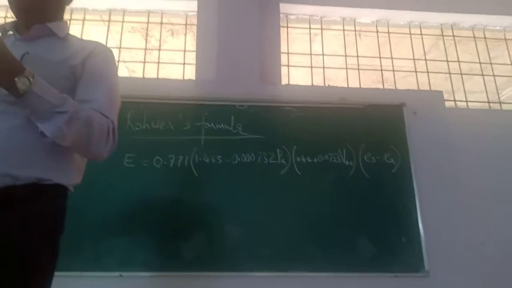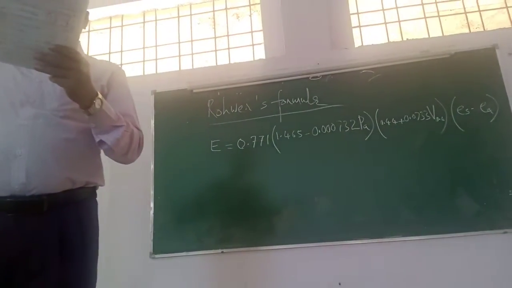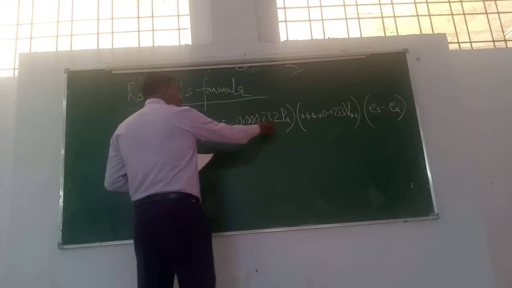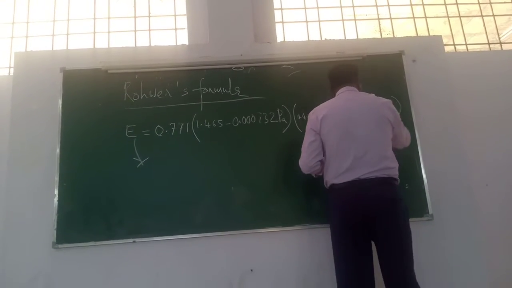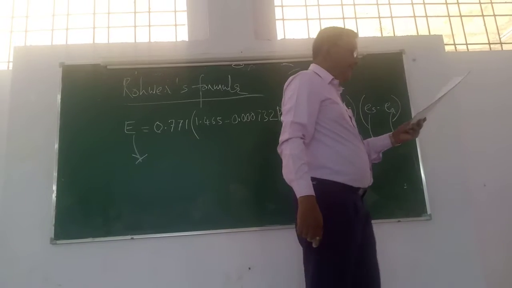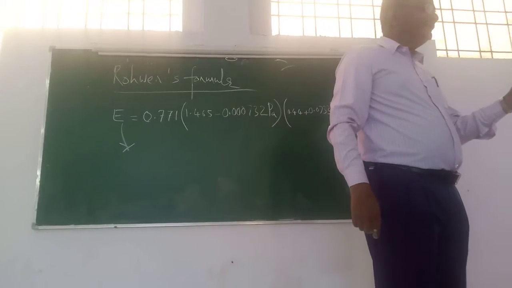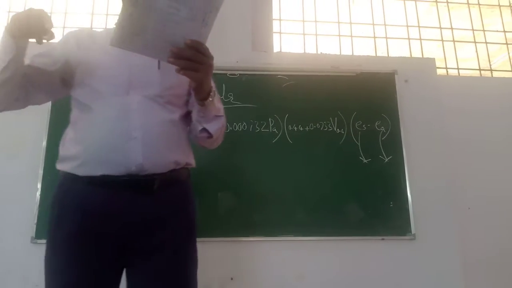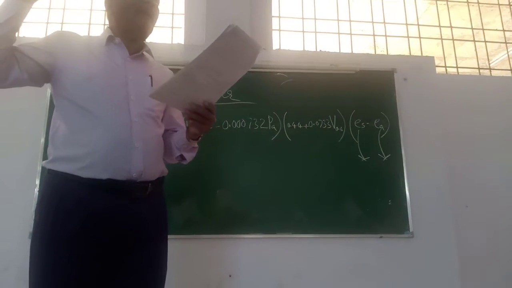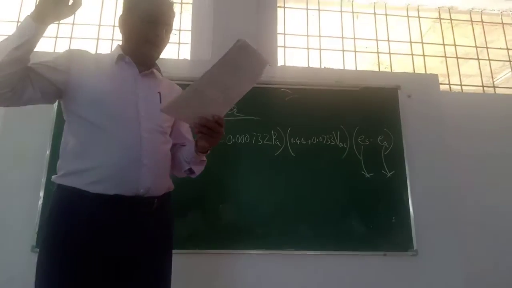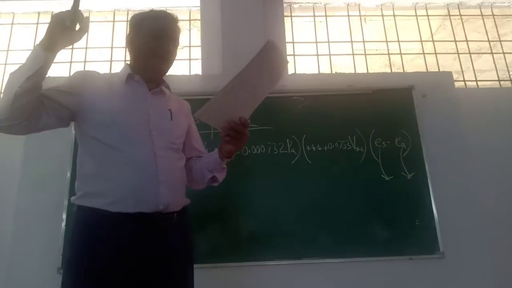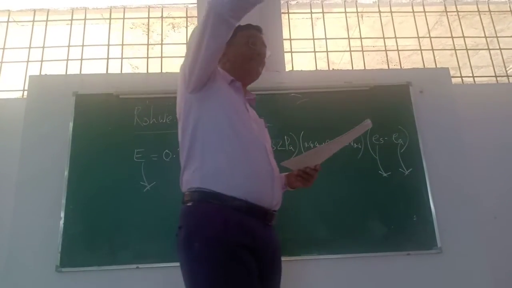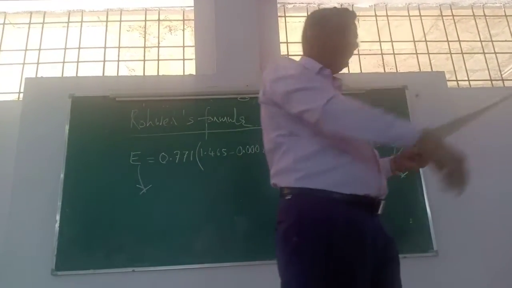Where capital E, Es, Ea have the same meanings as in Meyer's formula. Whatever the meaning in Meyer's equation, the same meaning applies.